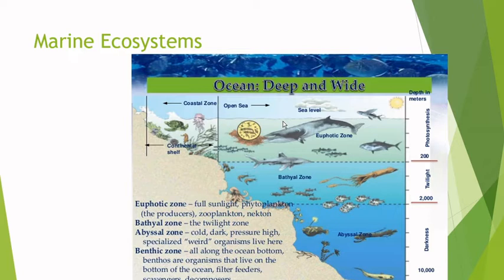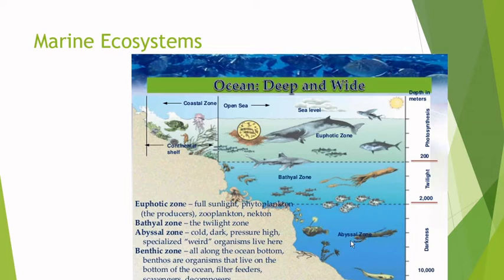And the second factor is the depth. So we have a first zone where the photosynthesis can happen. It's what we call the euphotic zone. Then where there's a bit of light, but then it's very dark, it's a bit of a twilight, it's the bathyal zone. And when it's completely dark, it's the abyssal zone.